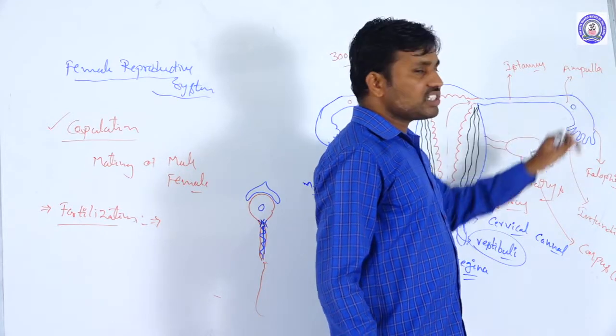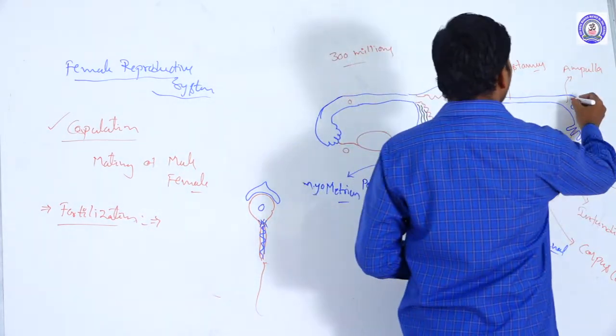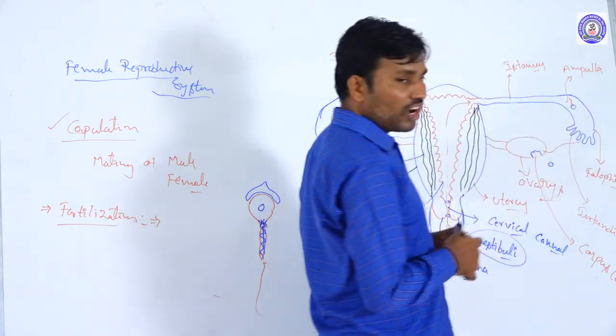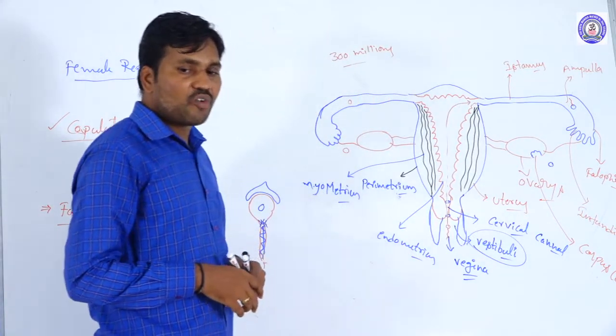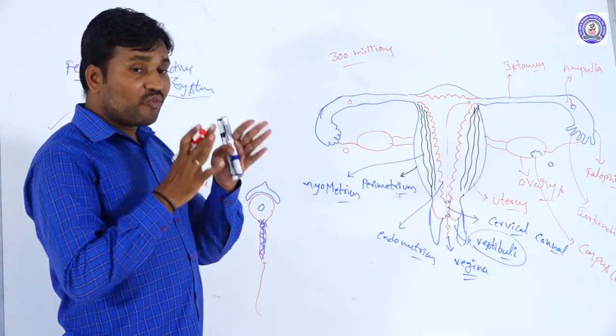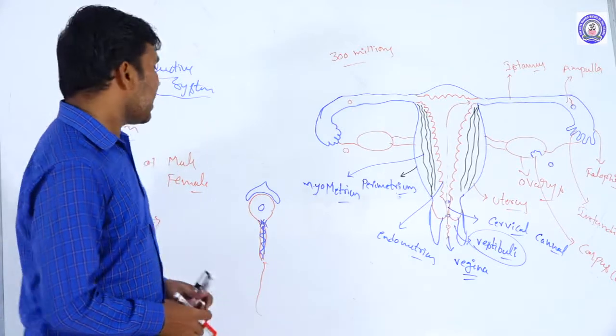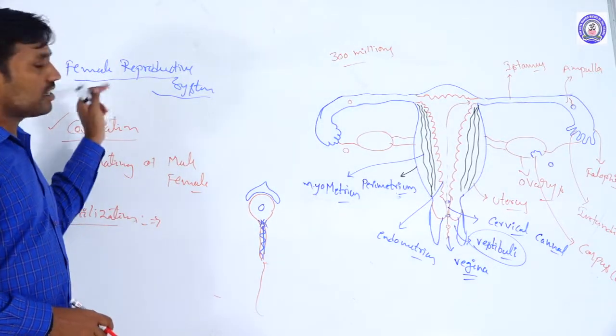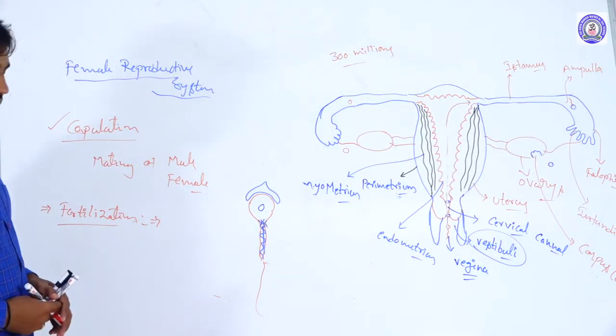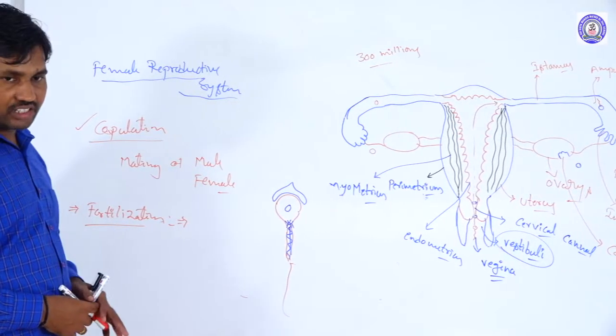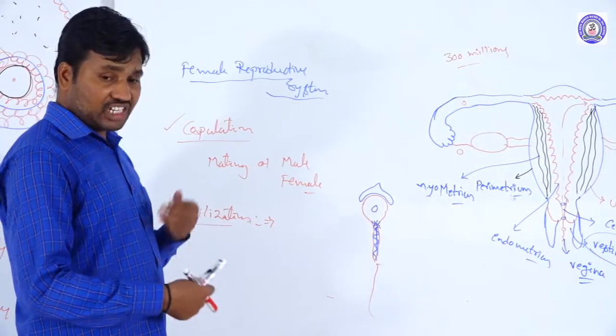So whenever the sperm reaches into the ovule and fuses with the ova, this state is called fertilization. This is the second step in the reproduction process. Now we are taking how the process of fertilization occurs.